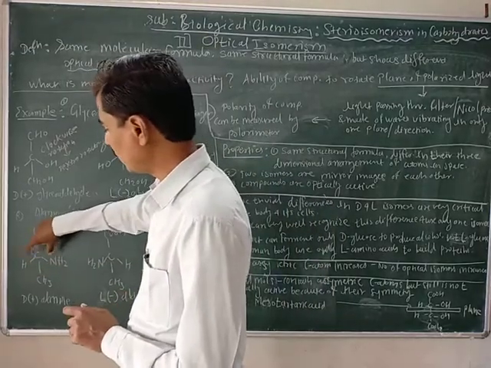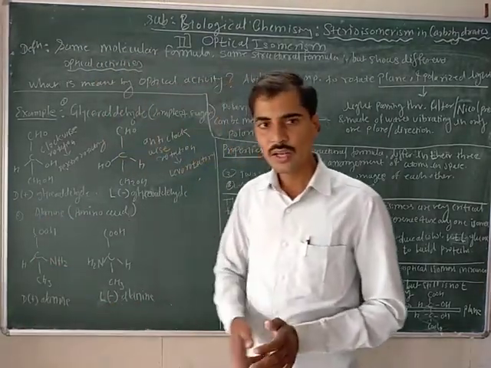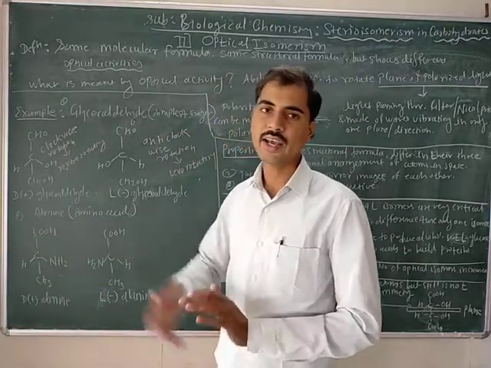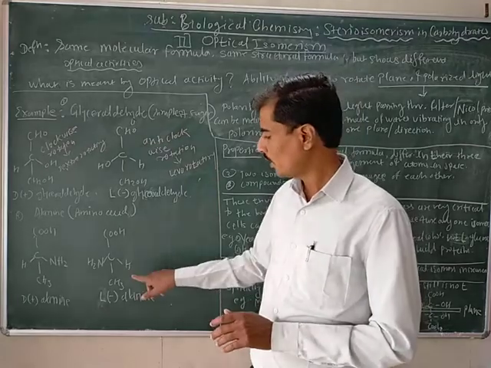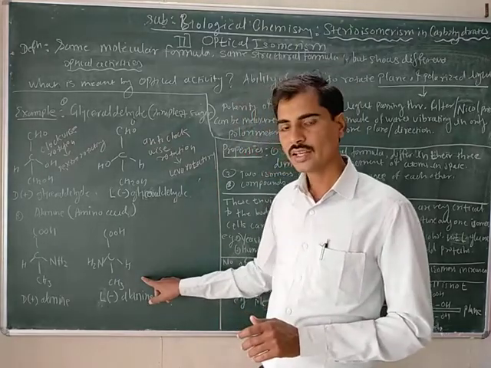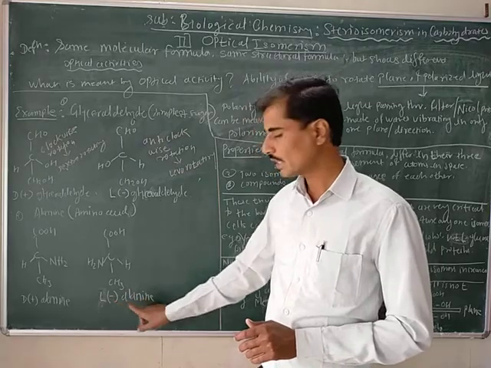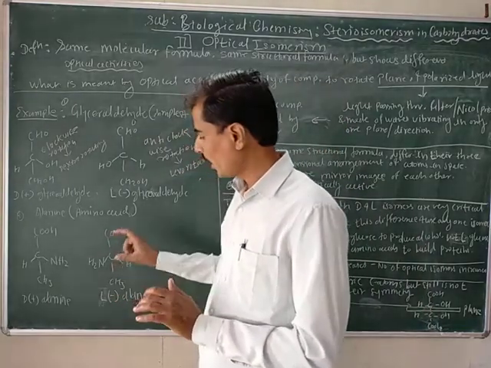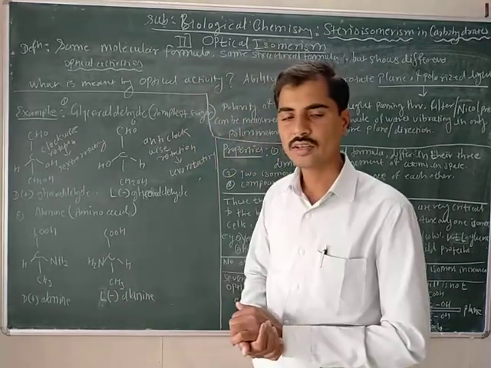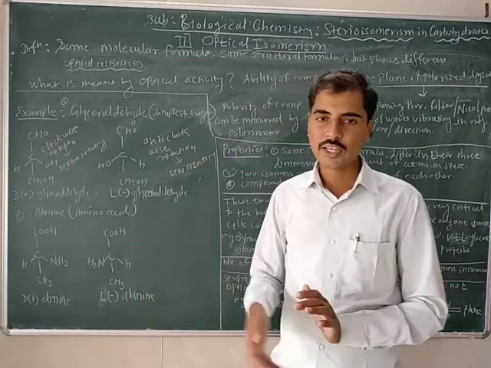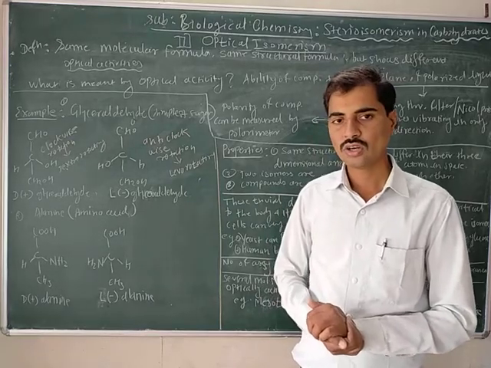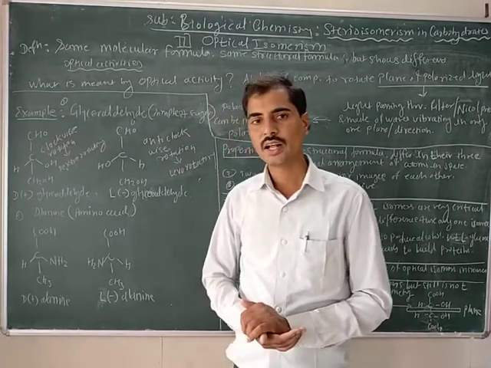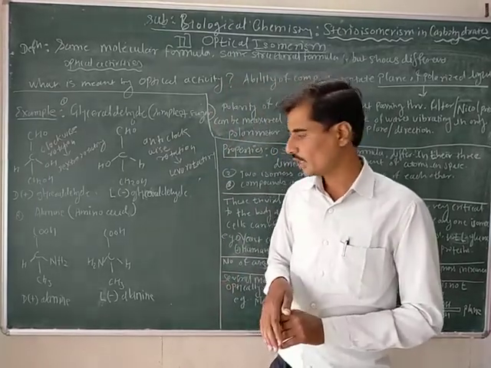This alanine rotates the plane of polarized light clockwise or right-handedly, and this is L-alanine or minus alanine or levorotatory alanine, and this type of alanine shows anti-clockwise or left-handed rotation of the plane polarized light when passing through it.